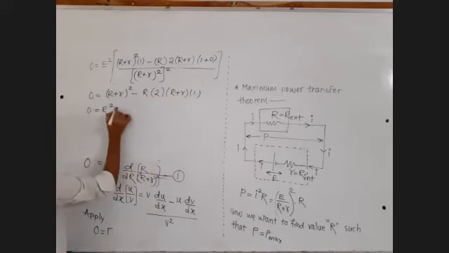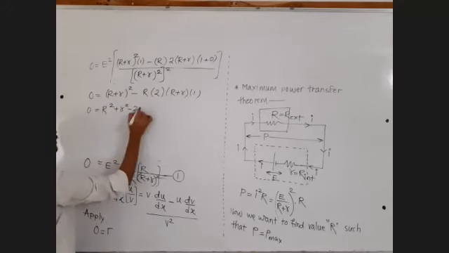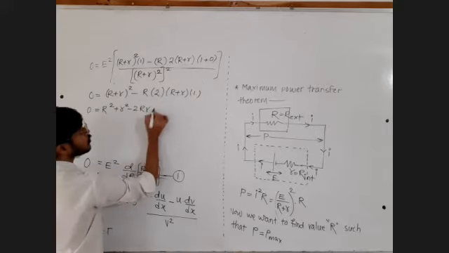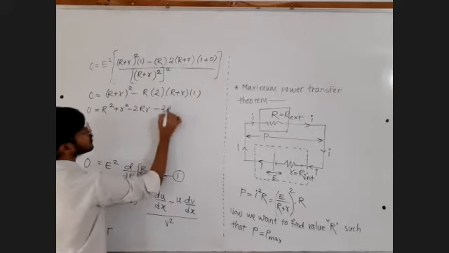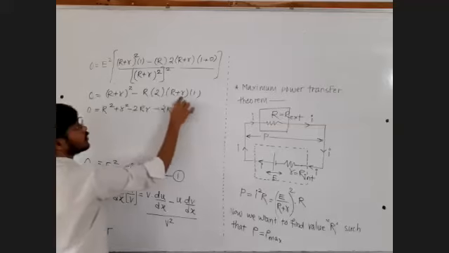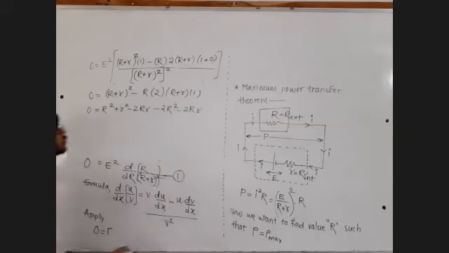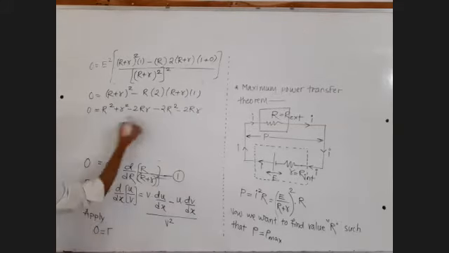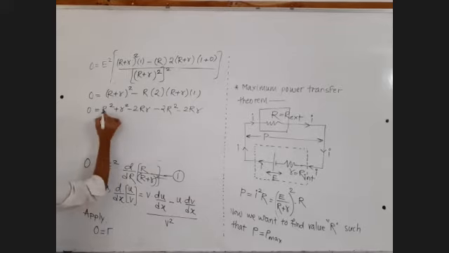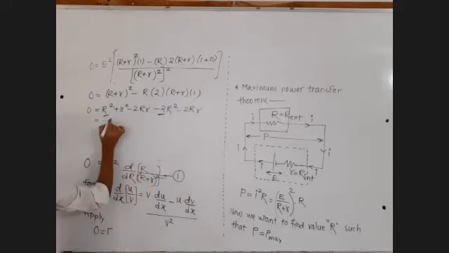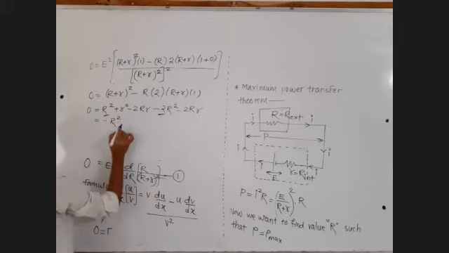So R square plus small r square plus 2Rr, and here 2R into capital R is minus 2R square, 2R into small r is minus 2Rr. Fine. So what I can find here is capital R square minus 2 times capital R square is minus R square, this plus r square.